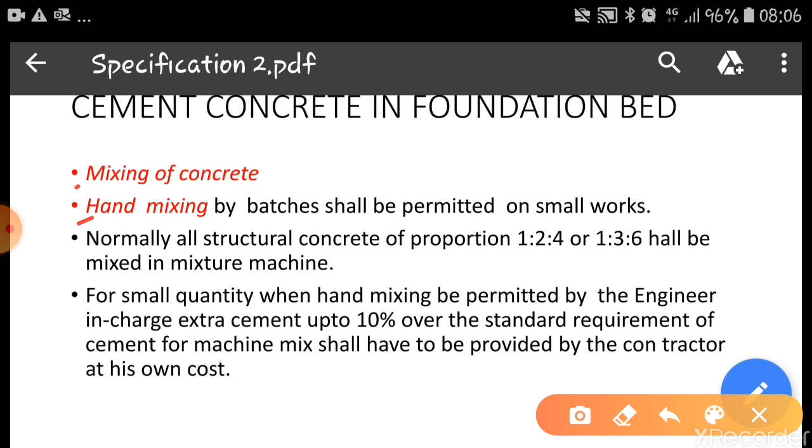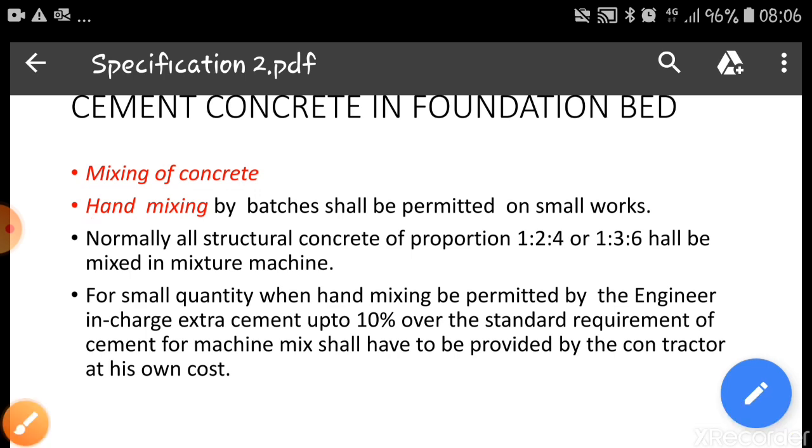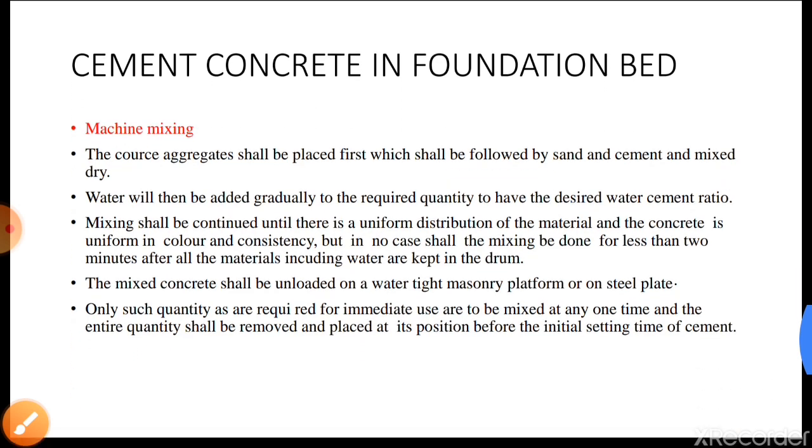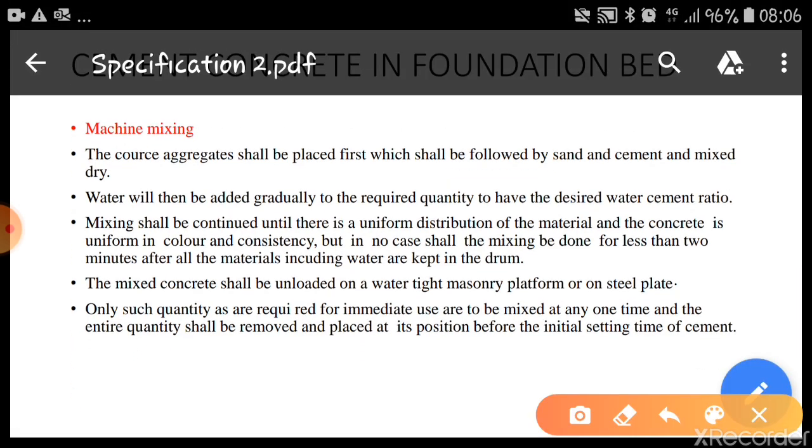But normally for reinforced concrete we are not going for hand mixing unless the quantity is very small. Sometimes for columns, because the quantity will be small, we go for hand mixing, but as far as possible the mixing should be done by using concrete mixers. In machine mixing, the coarse aggregate shall be placed first, followed by sand, cement and then water. This is the procedure for putting the materials in the mixing machine.